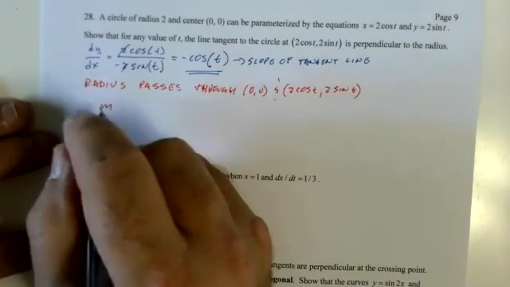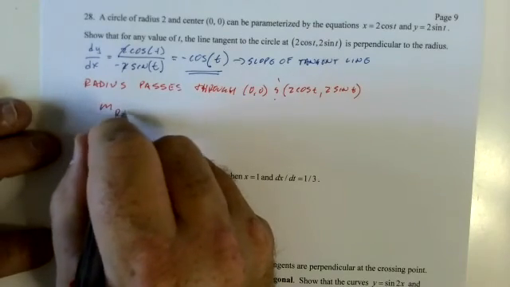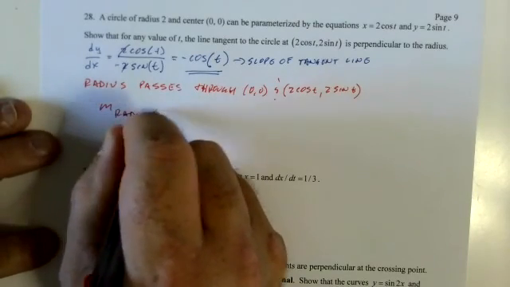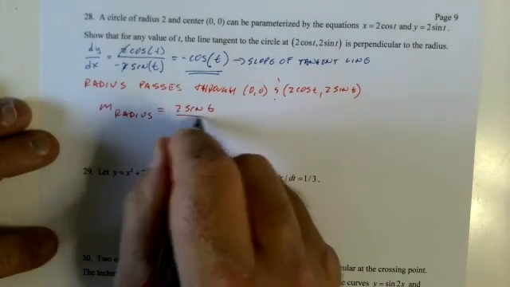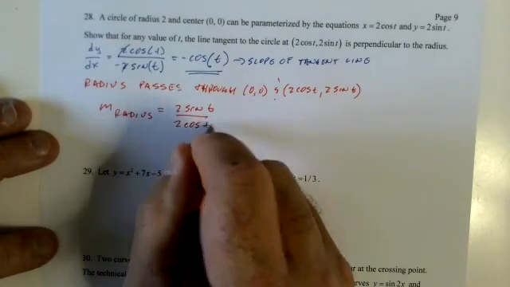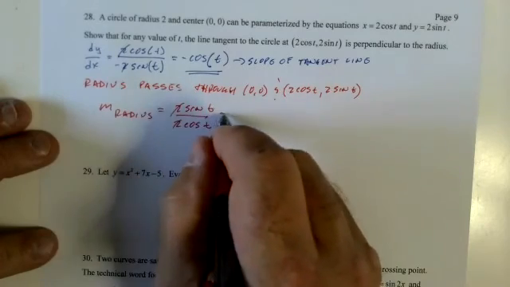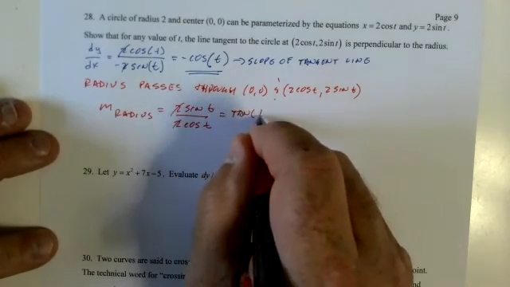So the slope of the radius equals 2 sine of t over 2 cosine of t, minus 0 over minus 0. Tangent of t.